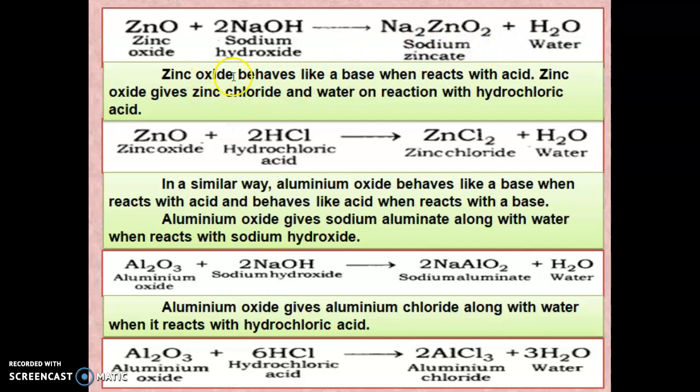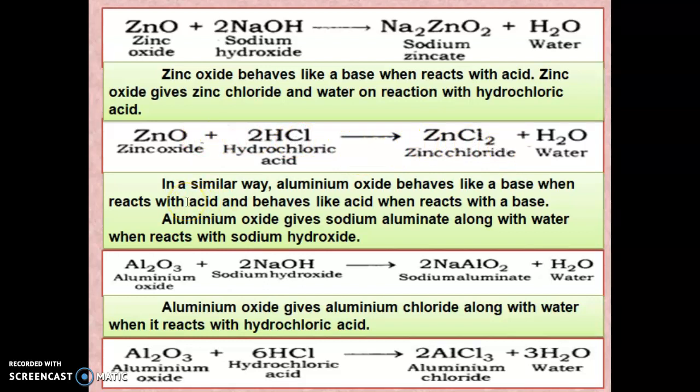Here the zinc oxide behaves like a base when it reacts with an acid. So the zinc oxide gives zinc chloride and water on reaction with hydrochloric acid. Here it reacts with an acid, so it behaves like a base. So ZnO plus 2HCl gives ZnCl2 plus water.